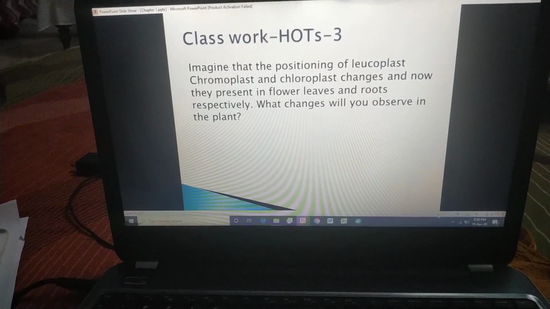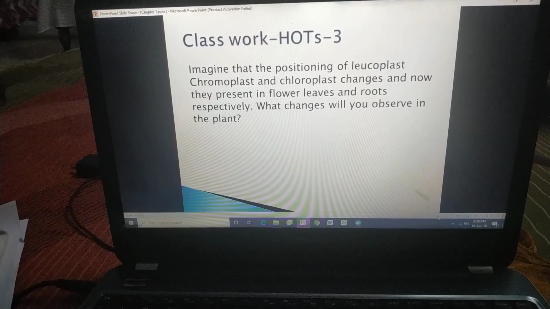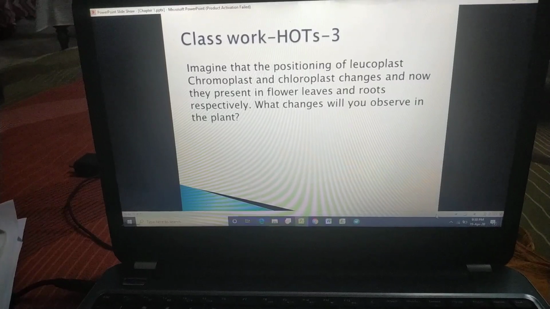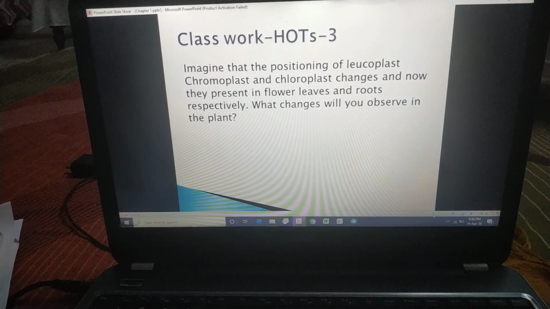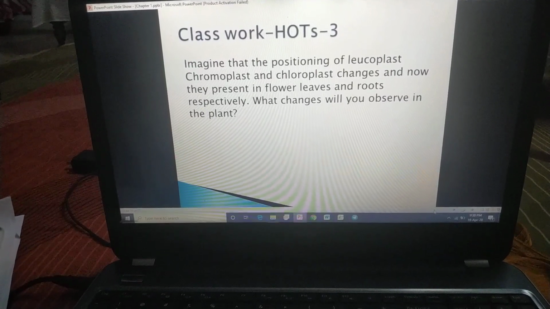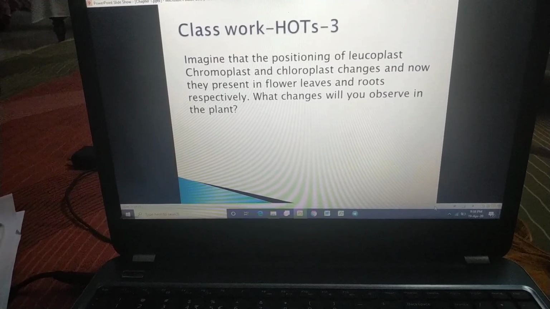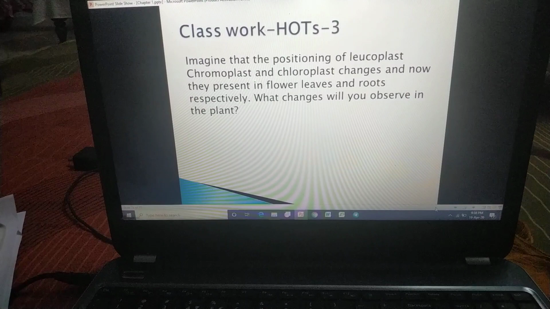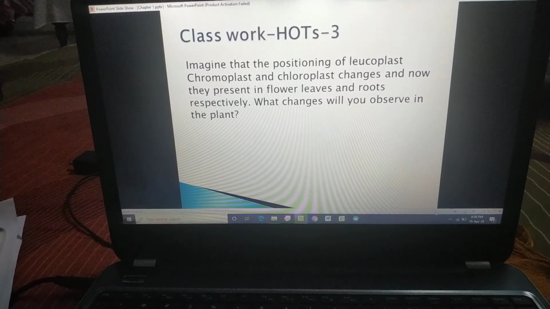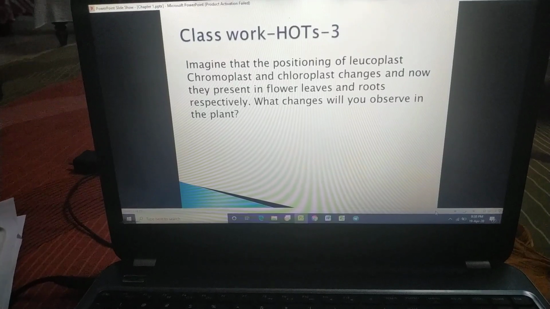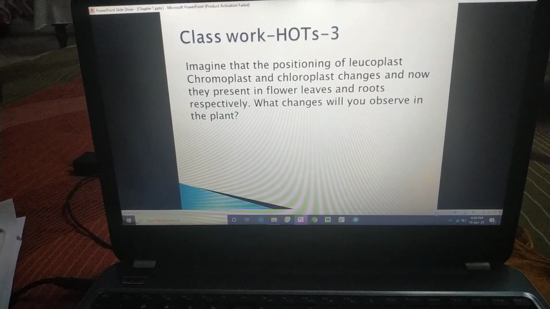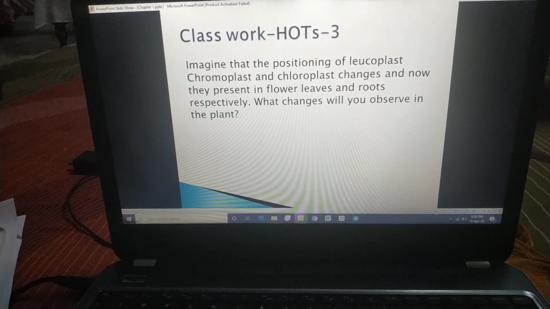See, leucoplast, chromoplast and chloroplast are the three types of plastids. Leucoplast means the colorless part of the plant has this type of plastid. Chromoplast is in the brightly colored parts of the plants, that is flowers, fruits, etc. And chloroplast is definitely in the leaves, which are green in color.